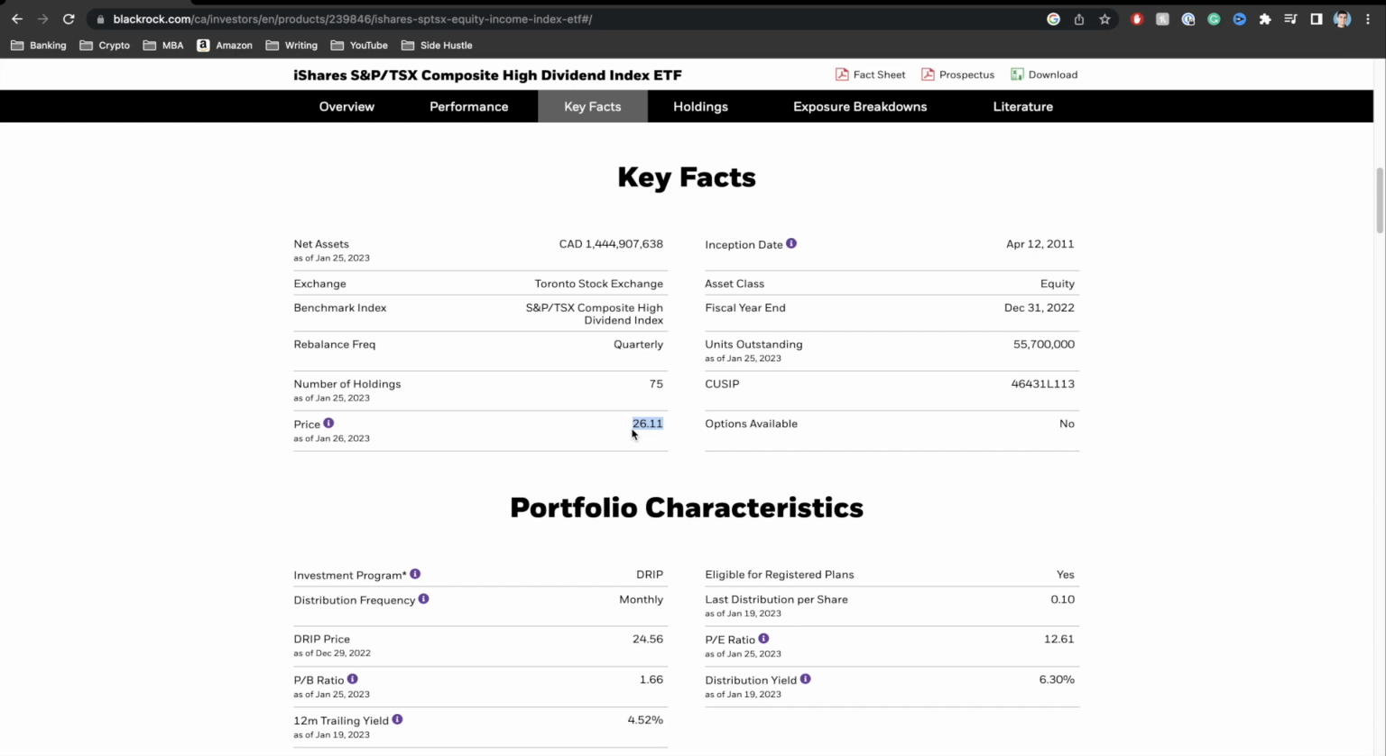Now, if we scroll down over here, through the number of holdings, this particular fund has 75 different companies within it, okay? We'll talk about what these companies are in terms of which industries, what the distribution is, and so forth. But it's important to know that by buying into this particular fund, you will have exposure to 75 different companies on the Toronto Stock Exchange, okay? So that's a very good way to diversify your risk, okay? So that's very good to know.